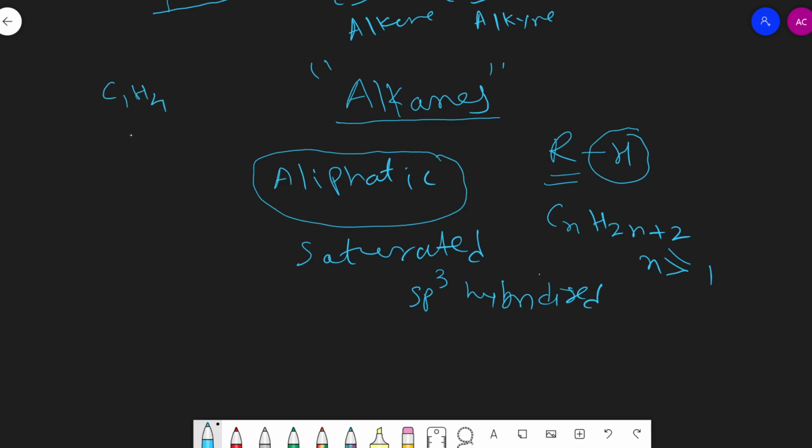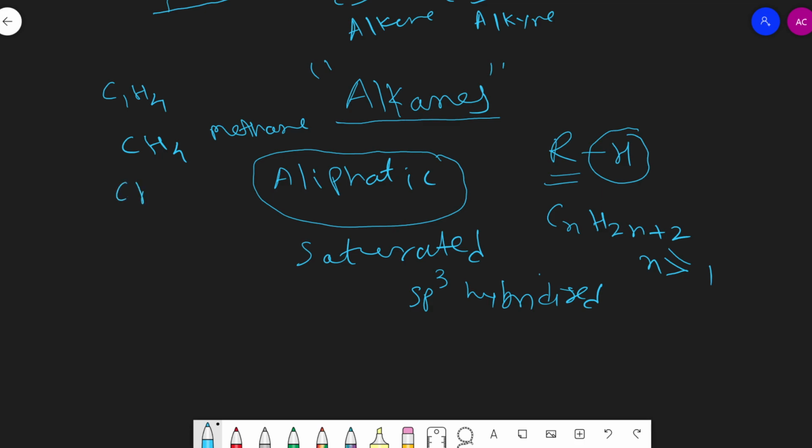It is not necessary to mention 1, because when we write one carbon, it is always one carbon, so we can write CH4. This is the first alkane and it is known as methane. Its name is from marsh gas.